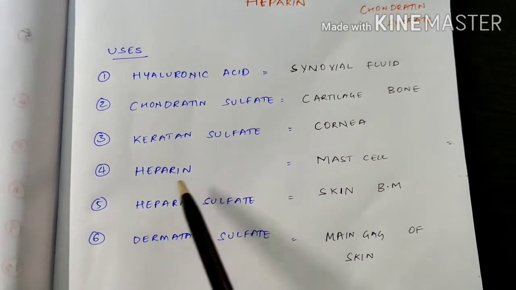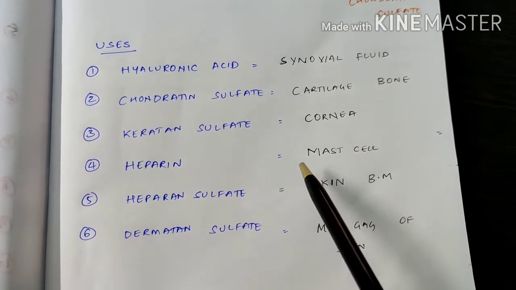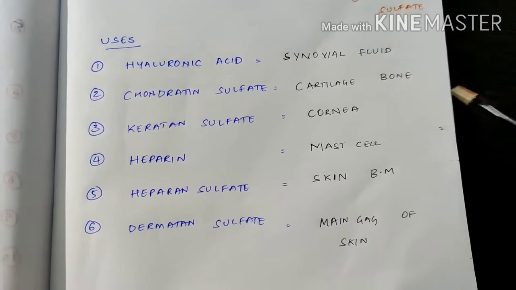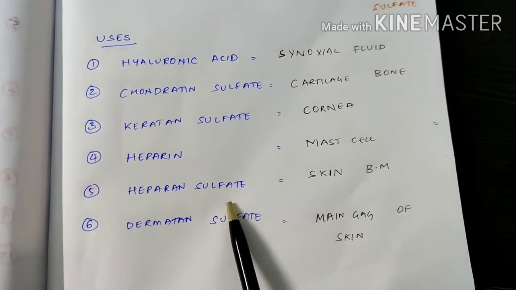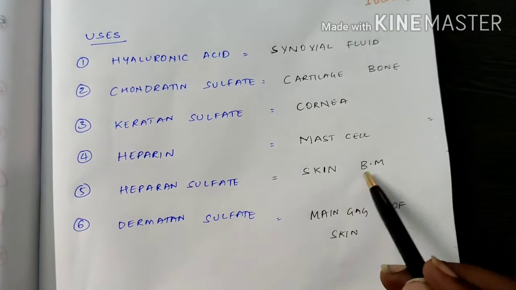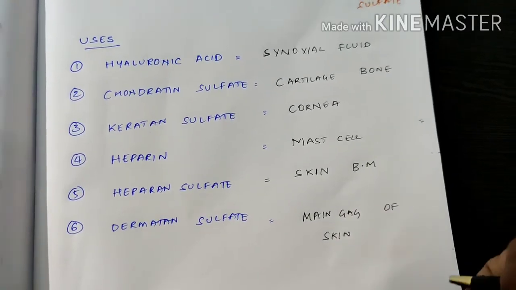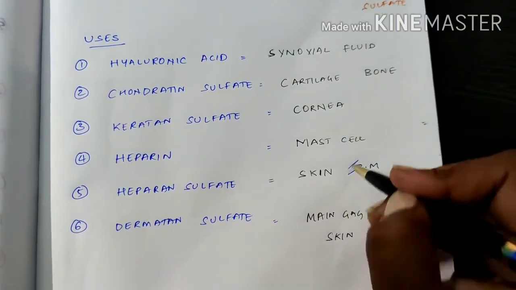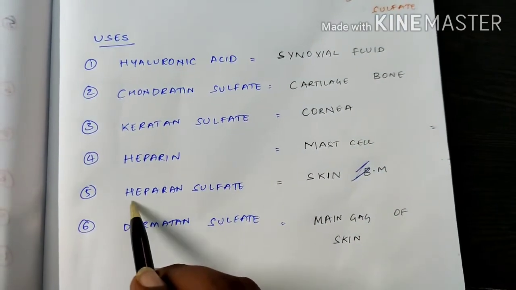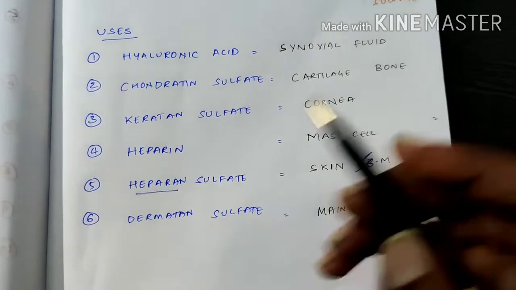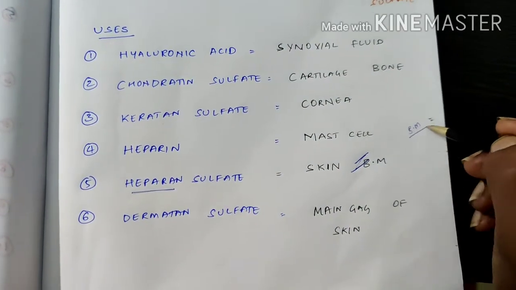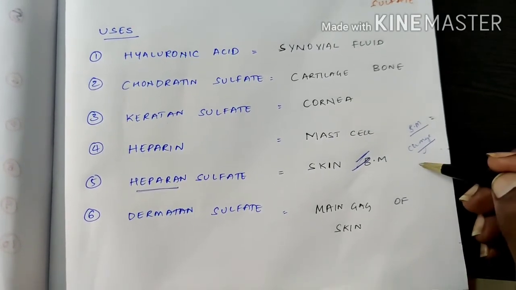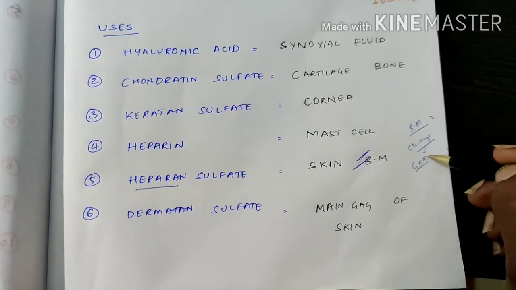And heparin, you know, is present in mast cells. And heparan sulfate is in the basement membrane, mainly basement membrane and skin. In physiology, you can remember heparan sulfate is present in the kidney basement membrane, which gives the charge to the glomerular basement membrane.